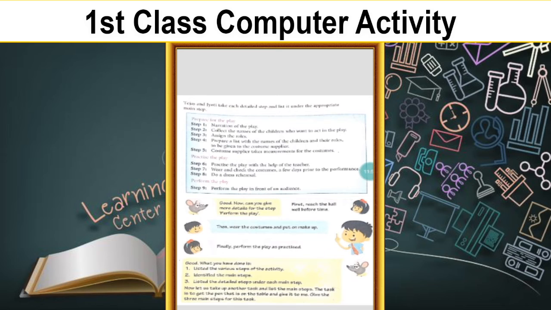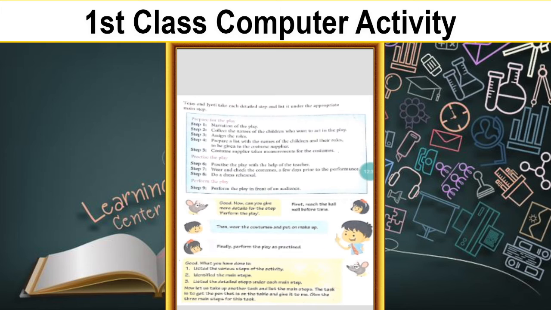Next, good. What you have done is listed the various steps of the activity, identified the main steps, and listed the detailed steps under each main step. Moses is telling, so your list is very good. So what did they do? They listed the various steps in the activity. Then they identified each one, like this animal is for you, this animal is for you. So they have identified like that. Next, listed the detailed steps under each main step.